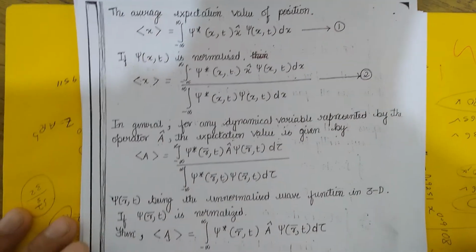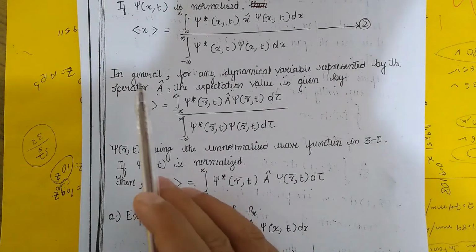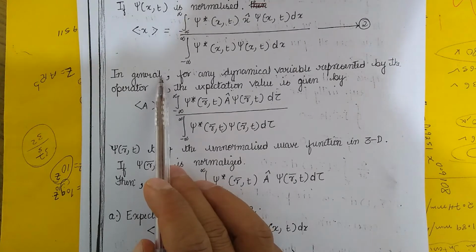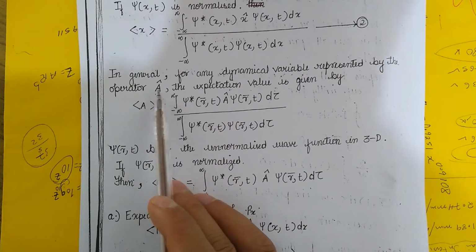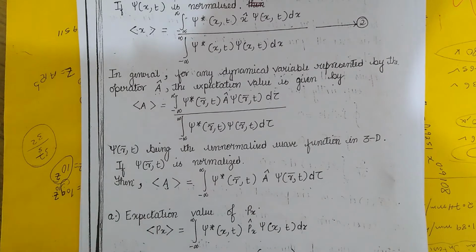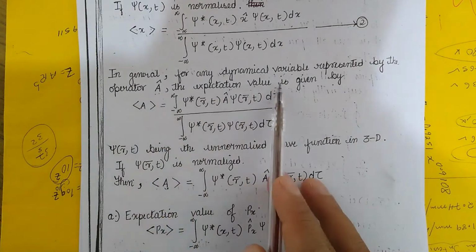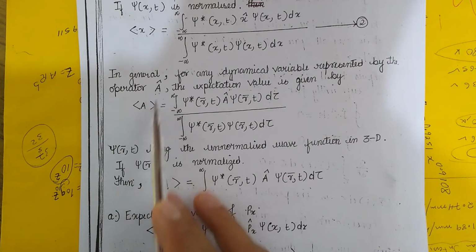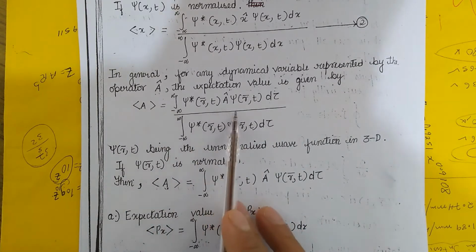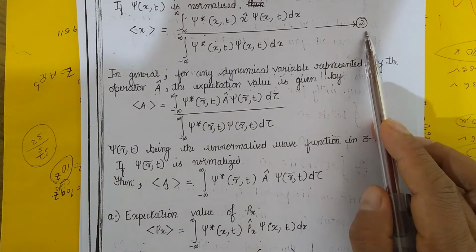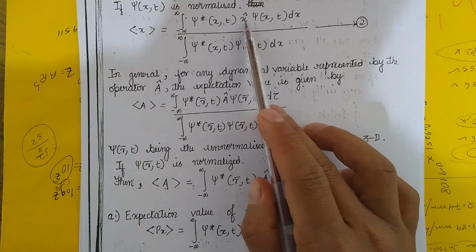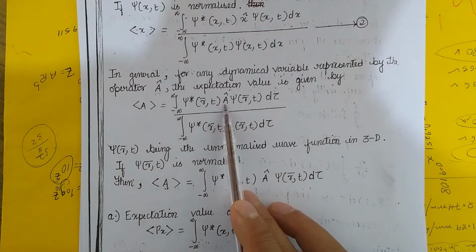Similarly, the general form of the expectation value is denoted by, let's say A. Let A be any operator. Then in that case, the expectation value of this operator A is given by this equation, similar to equation 2. In this case, the operator is position, but here it is the general operator.